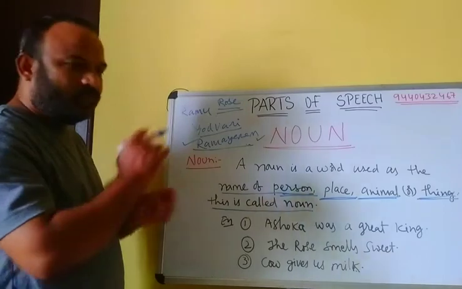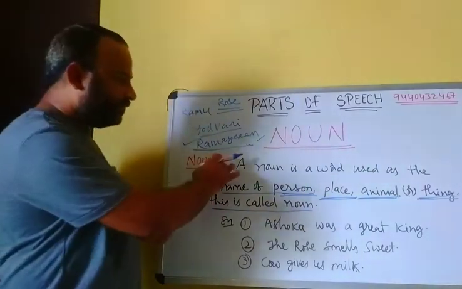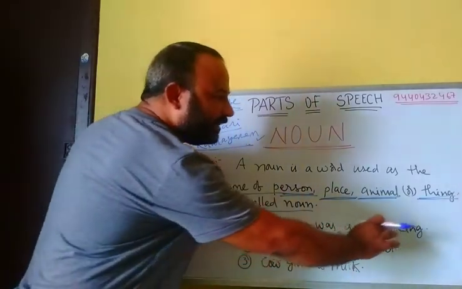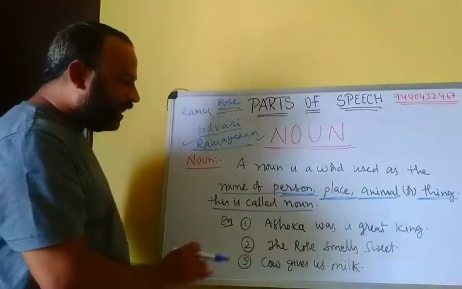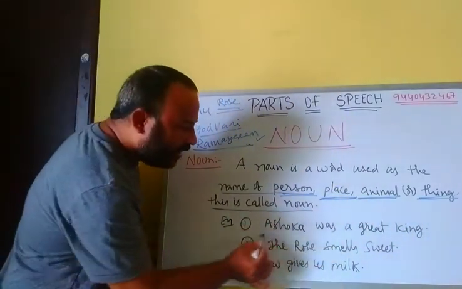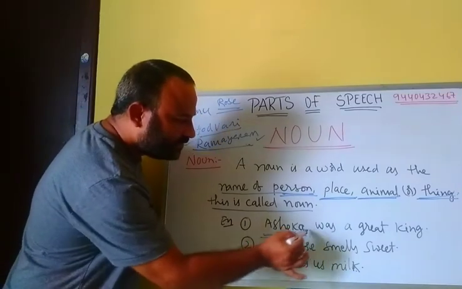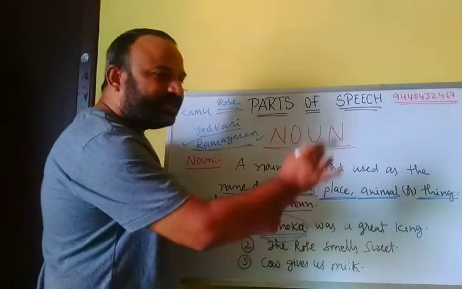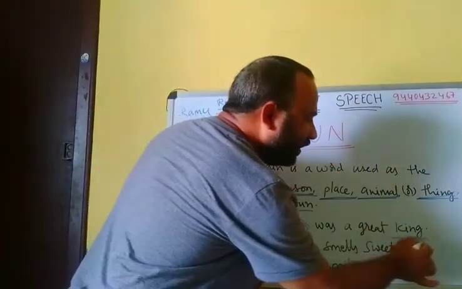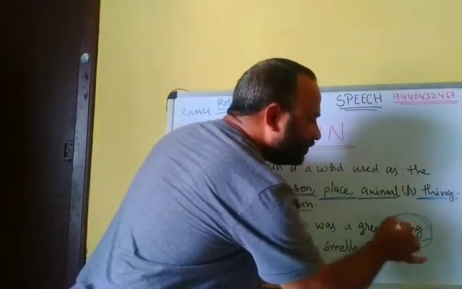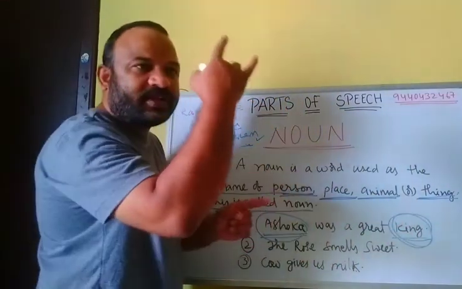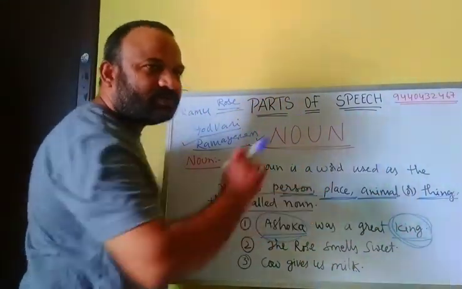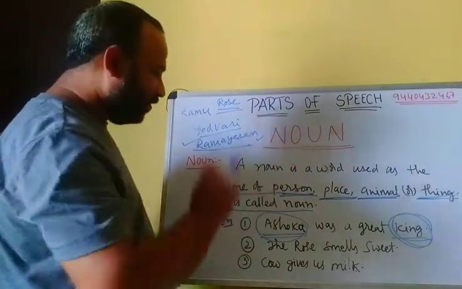For example, how we can make with this noun. Ashoka was a great king. Here, Ashoka, name of person. This is a noun. Was a great king. King, who is that? He was a king. So king is also a noun.